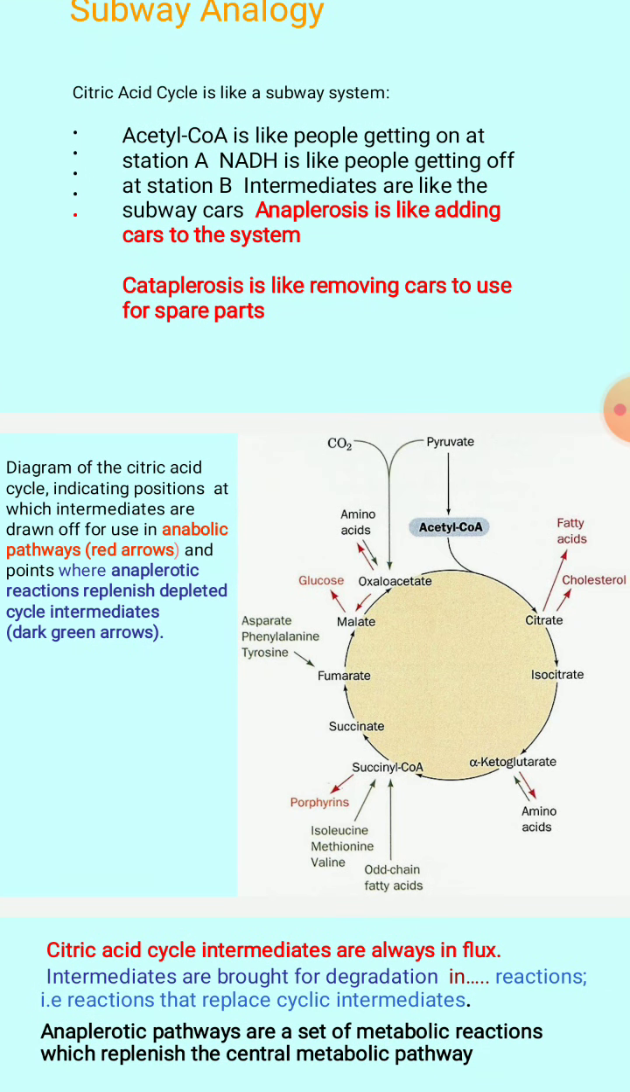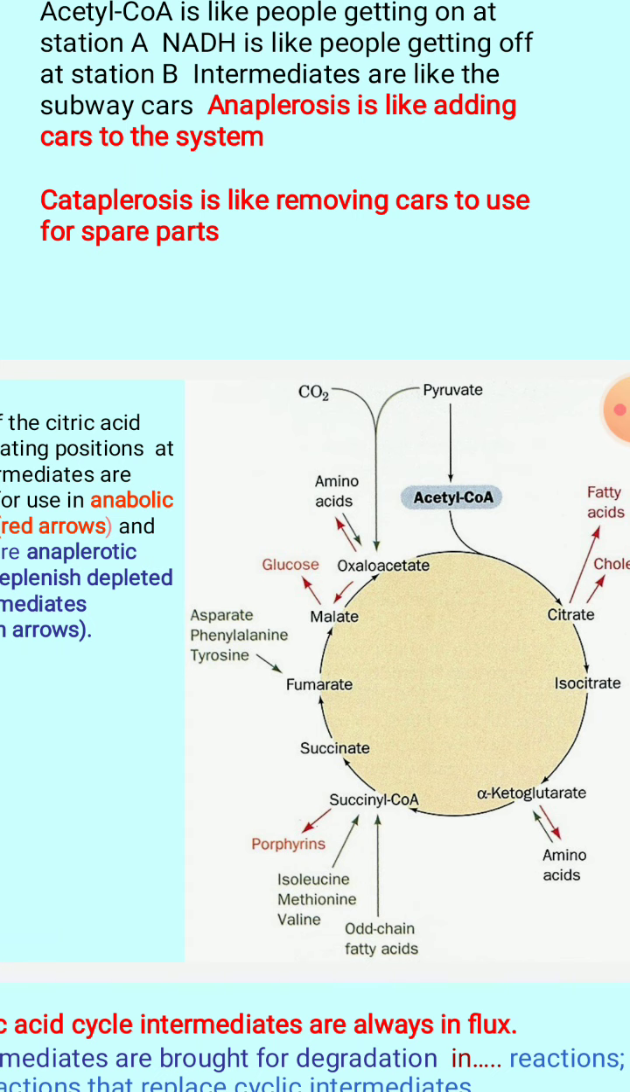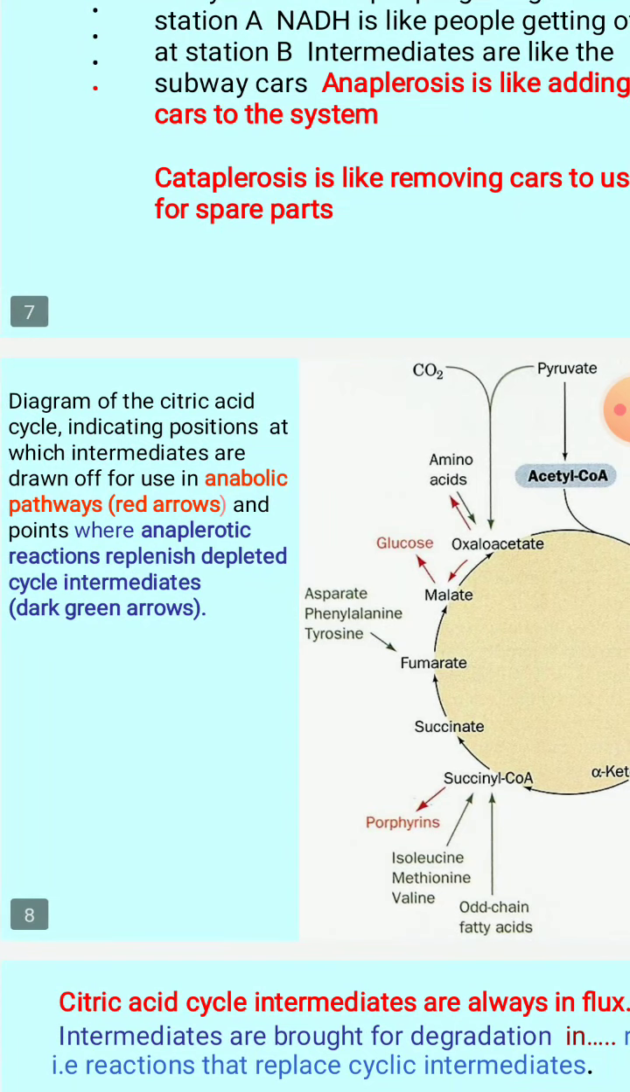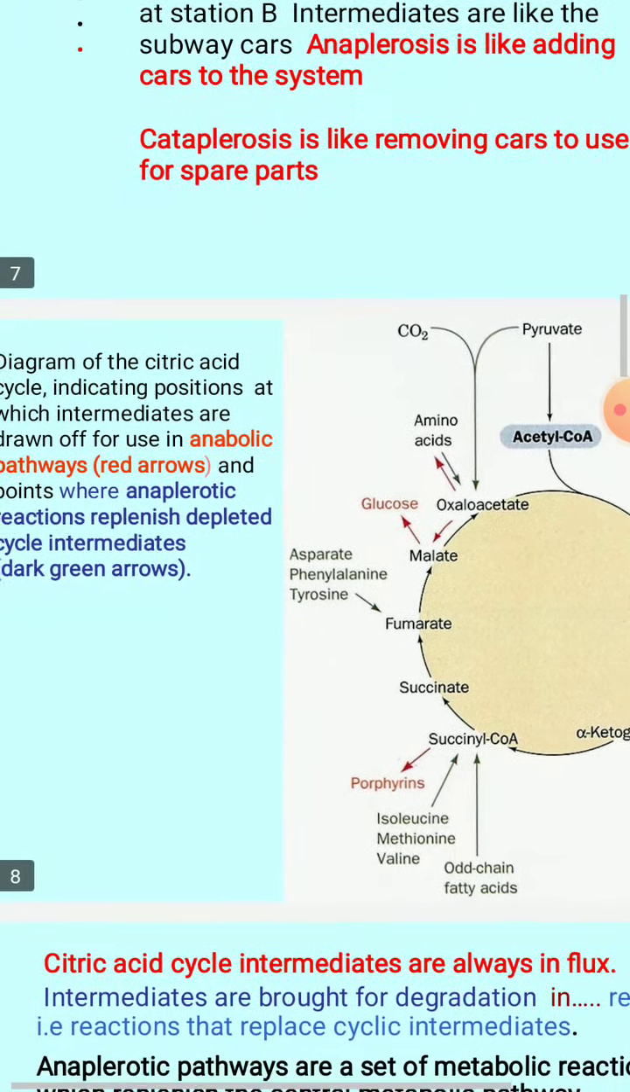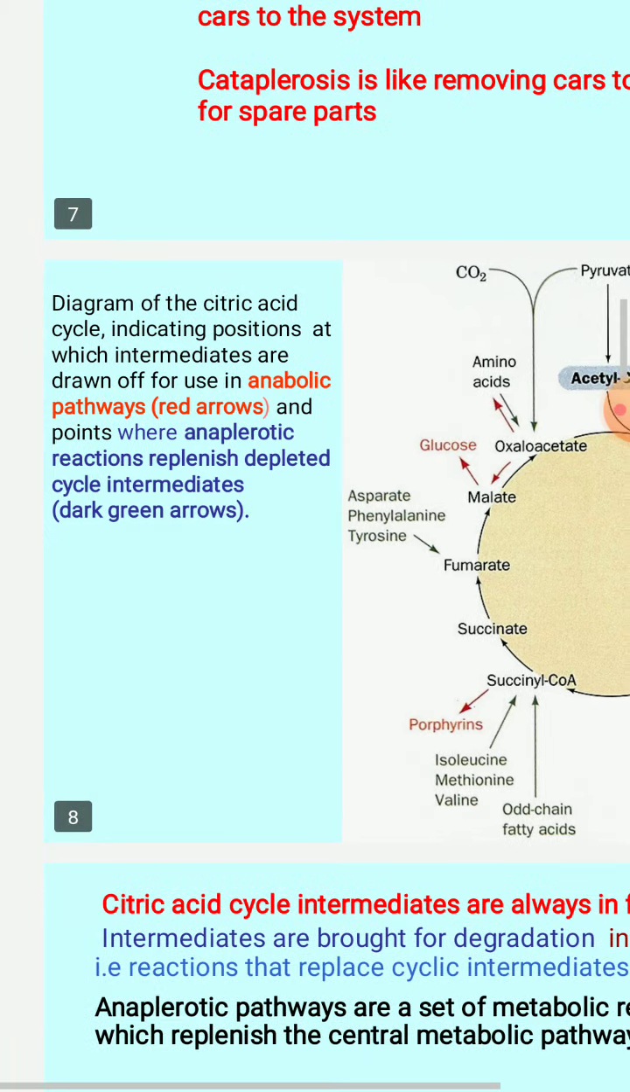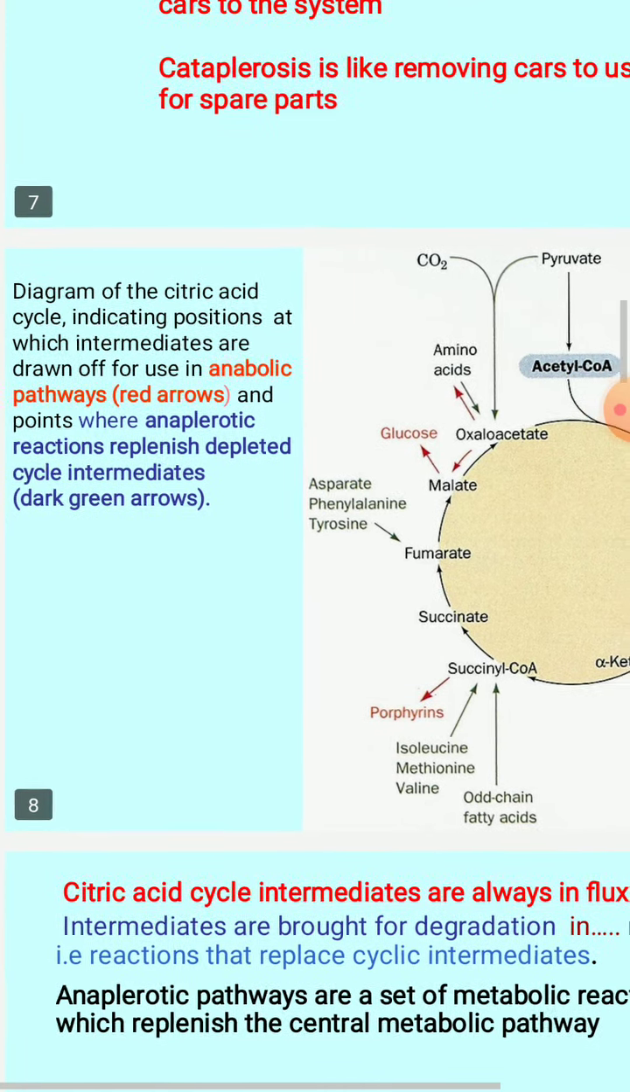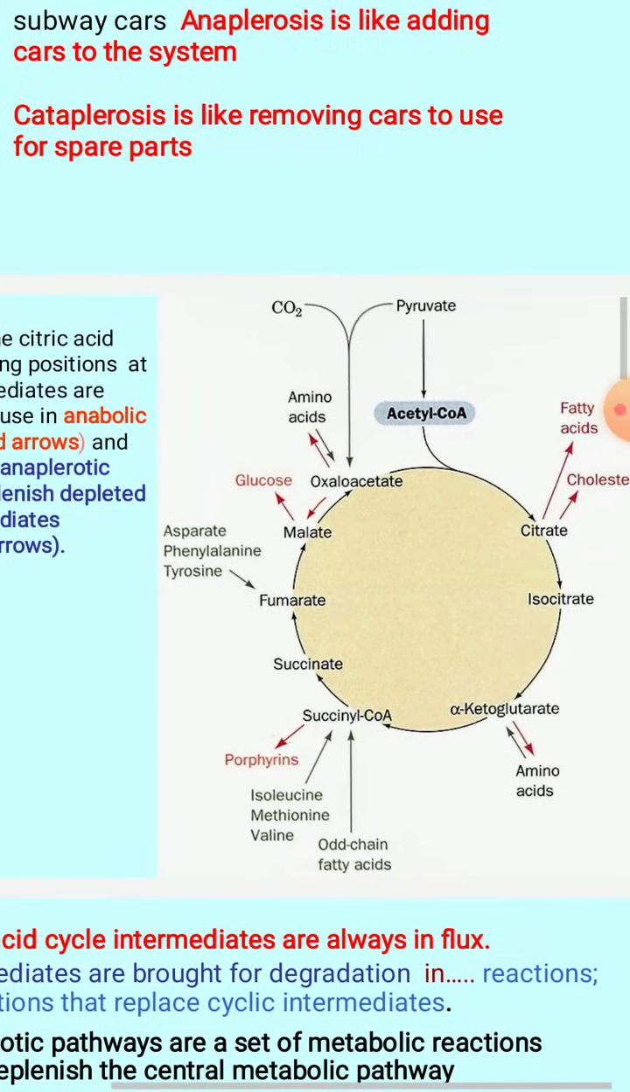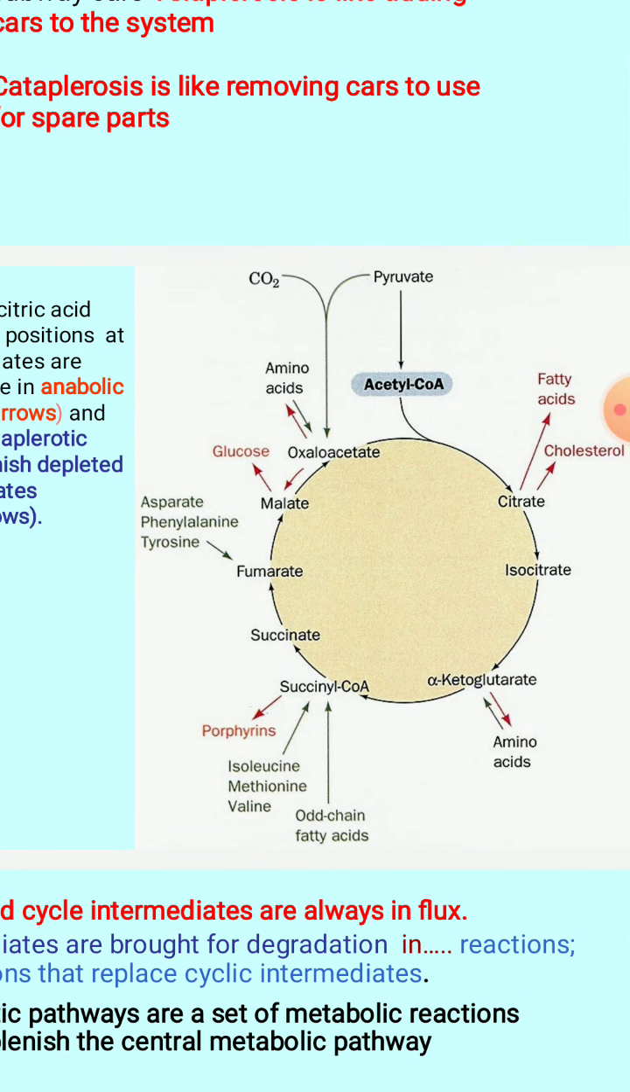Here is a diagram of the citric acid cycle indicating the positions at which the intermediates are drawn off for use in anabolic pathways. Those are the red arrows. You can see that those intermediates are drawn off from the citric acid cycle and used for anabolic pathways, and the points where anaplerotic reactions replenish depleted cycle intermediates are represented by the green arrows.